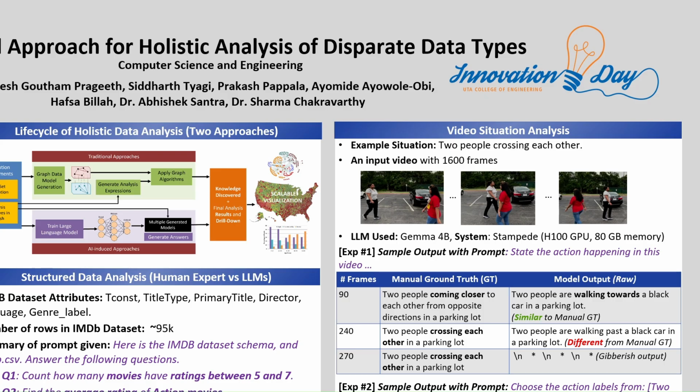Coming back to our experiments, we used Gemma's 4 billion parameter model running on the Stampede system with an H100 GPU having 80 GB VRAM. We ran 2 experiments with the video shown before, in which the situation happening is 2 people crossing each other.